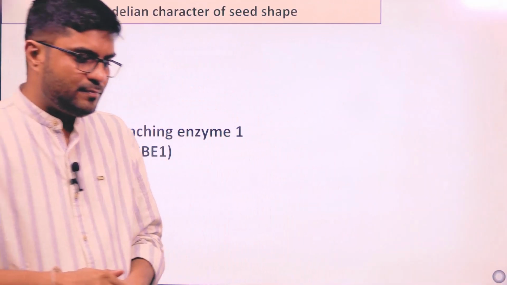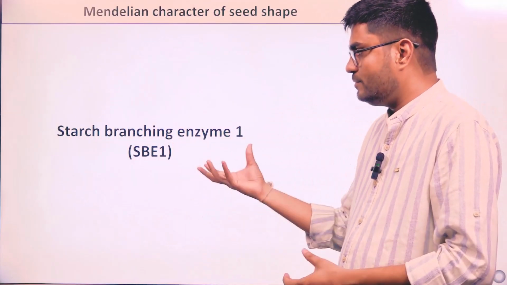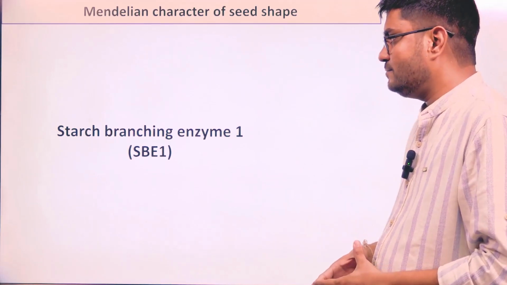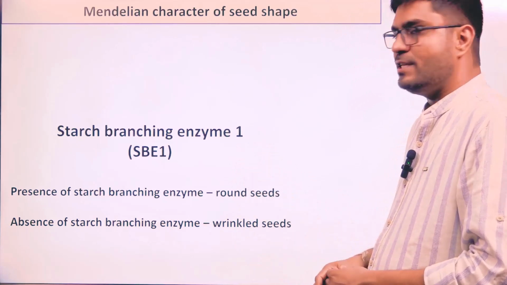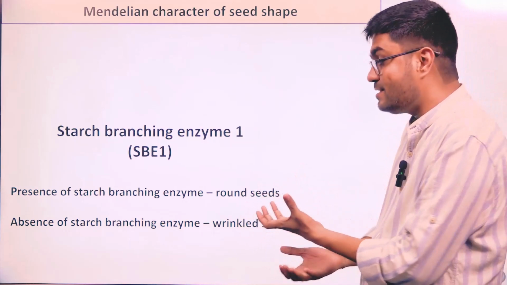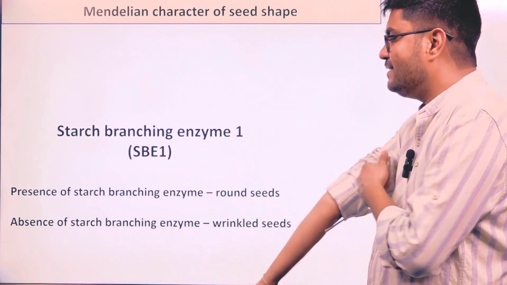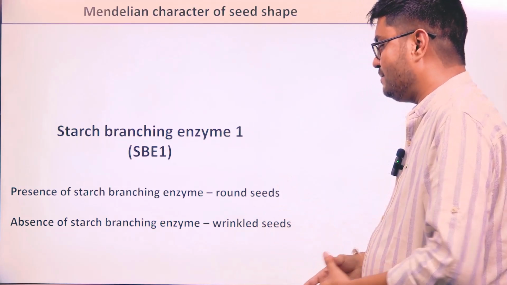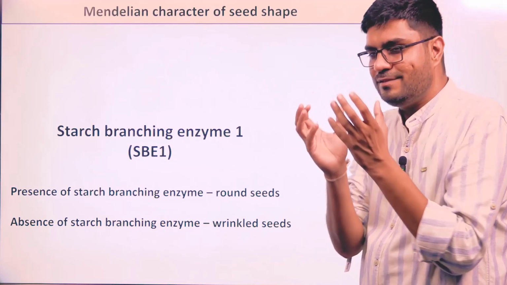So if the starch branching enzyme 1, SBE1, is present, then the seeds will be round. So this enzyme will branch the starch and seeds will be filled, and they will look like round seeds. If the enzyme is absent, then in the absence of starch branching enzyme, the seeds will be wrinkled, not enough deposition of starch, there is no filling of the seeds.